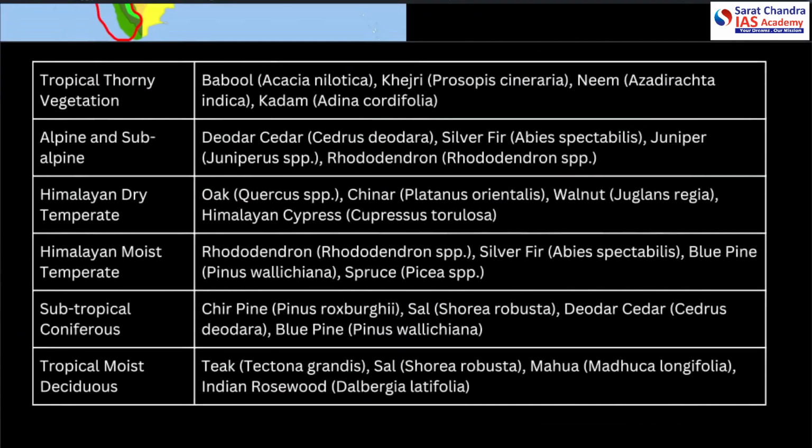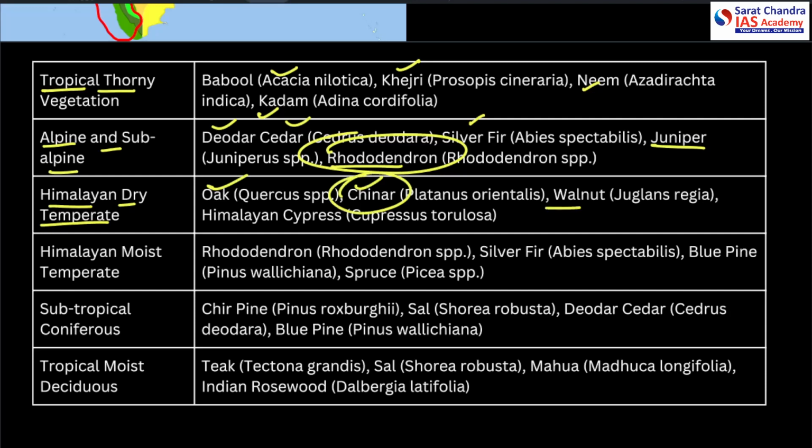But let us talk about the important trees. You can screenshot this if you would like to, and I have put all the important trees here. So tropical thorny: babool, khejdi, neem, kadamb, etc. Alpine and subalpine: deodar, cedar, silver fir, juniper, rhododendron. This is also much in the news, rhododendron. Himalayan dry temperate: oak, chinar, it's also a very famous tree. Walnut, Himalayan cypress. Himalayan moist temperate: then rhododendron again, silver fir, blue pine, spruce.